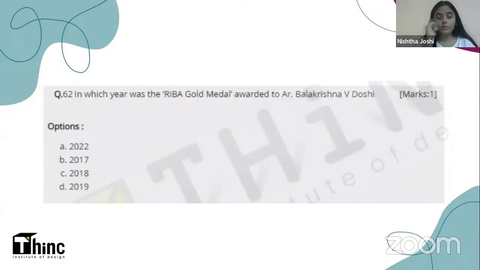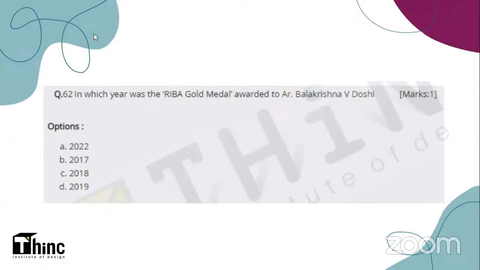Next question. In which year was the RIBA Gold Medal awarded to architect Balakrishna V. Doshi, also commonly known as Sir B.V. Doshi? Your options are 2022, 2017, 2018, and 2019. Now, I hope that you all are well aware with the RIBA awards, the RIBA Gold Medal, which is a very prestigious gold medal in the field of architecture.